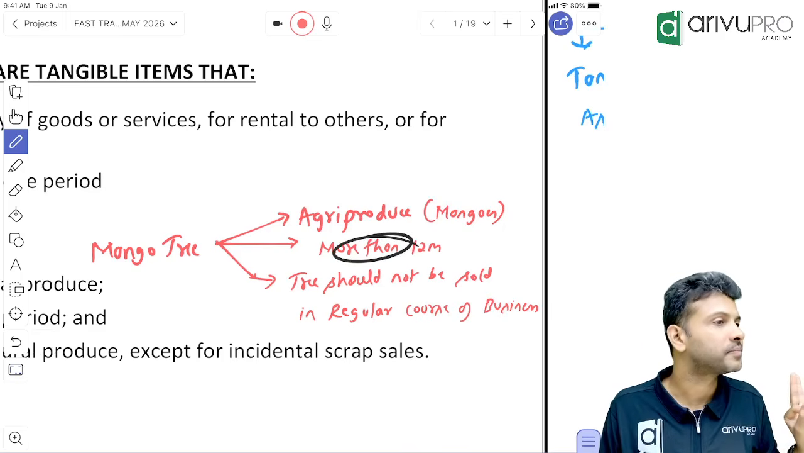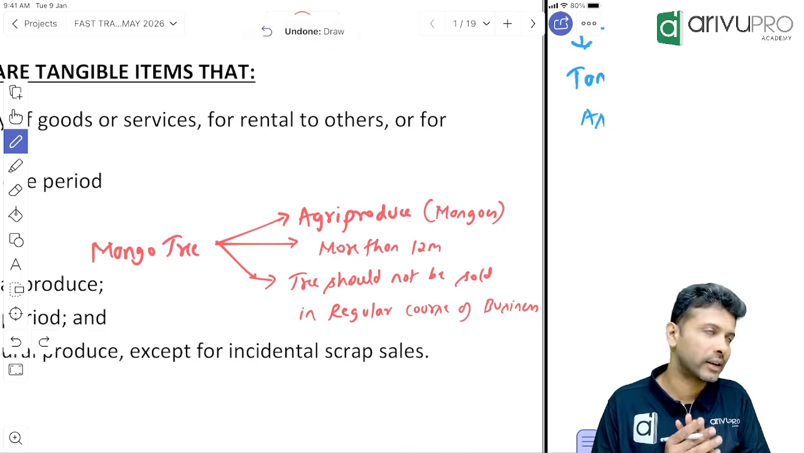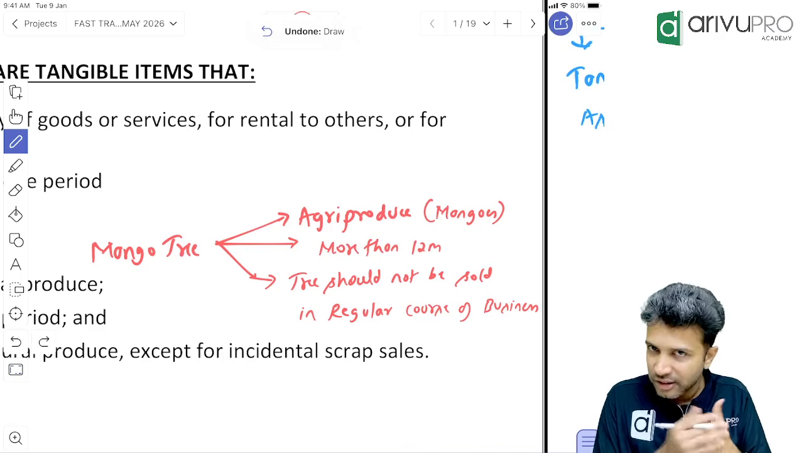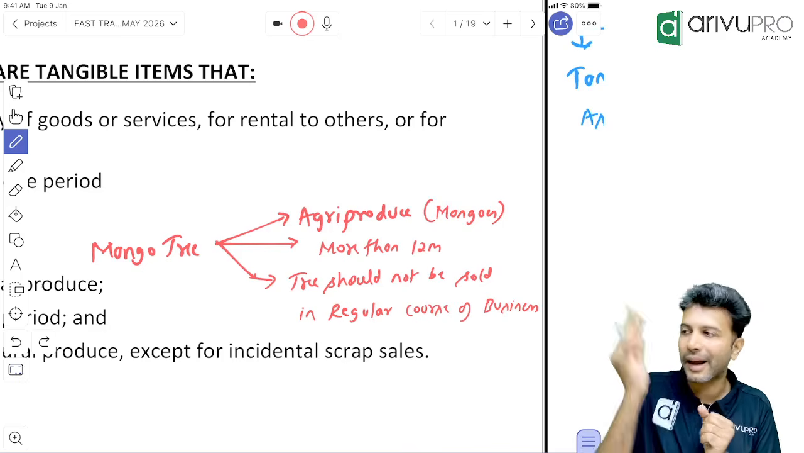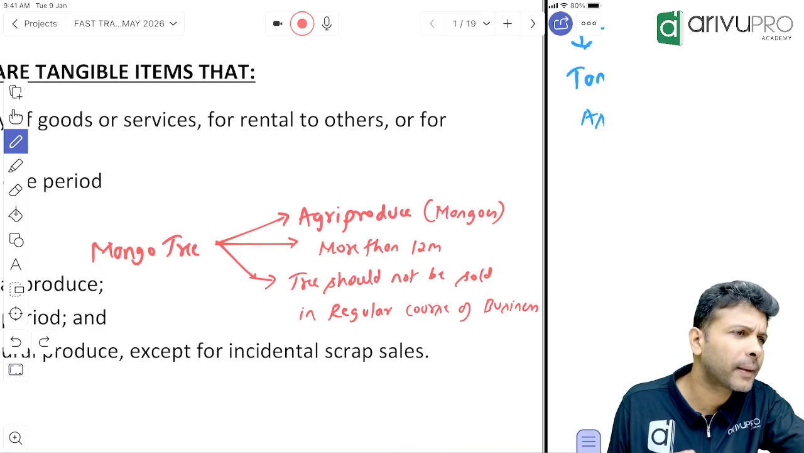Any doubt in this? Third criteria: now, if a farmer is growing a mango tree, from the mango tree, what will he get?